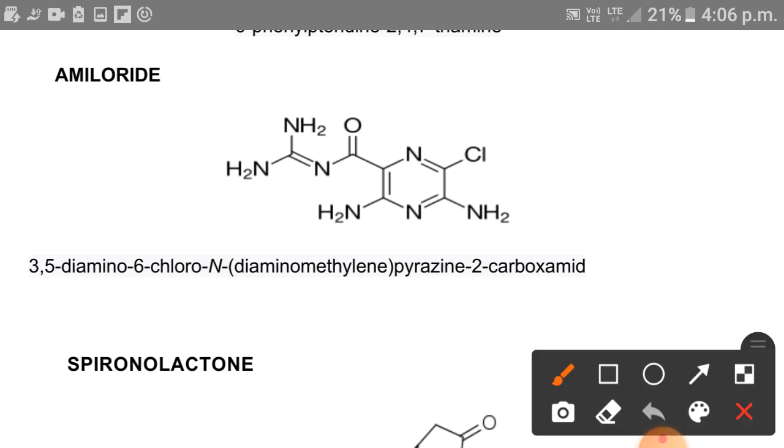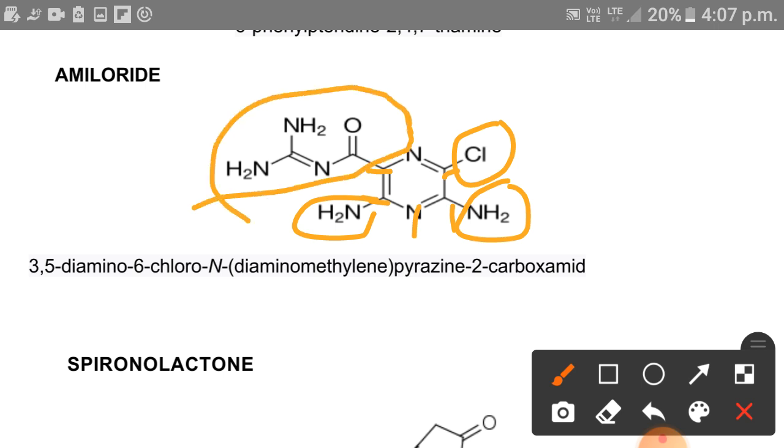Next one is amiloride. In amiloride we can number it as 1, 2, 3, 4, 5, 6. So 3, 5 diamino, 6 chloro, and what is the substitution at N? Diamino methylene and pyrazine 2-carboxamide.